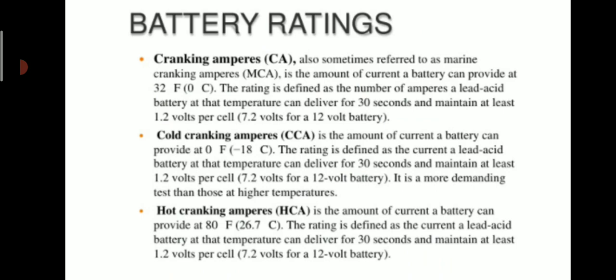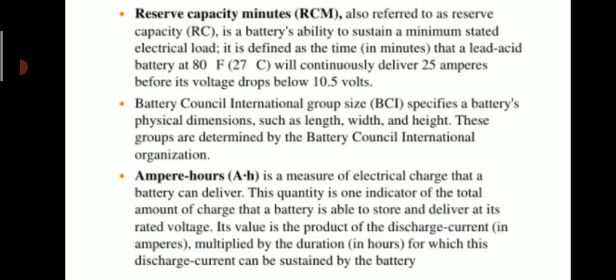Next is hot cranking ampere. HCA is the amount of current a battery can provide at 80 degrees Fahrenheit, that is 26.7 degrees centigrade. The rating is defined as the current a lead acid battery at that temperature can deliver for 30 seconds and maintain at least 1.2 volts per cell. Next is reserve capacity minutes. RCM, also referred to as reserve capacity, RC, is a battery's ability to sustain a minimum stated electrical load. It is defined as the time that a lead acid battery at 80 degrees Fahrenheit will continuously deliver 25 amperes before its voltage drops below 10.5 volts.